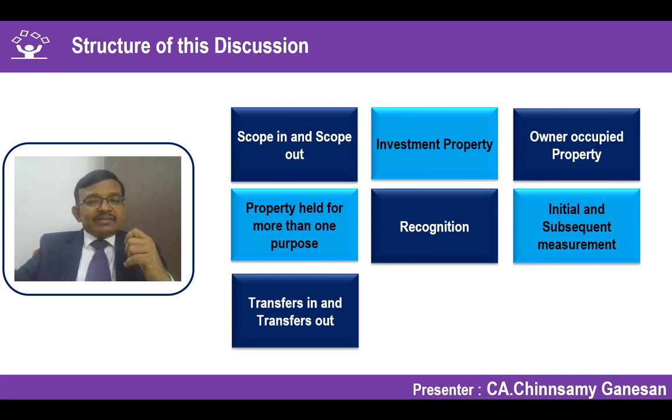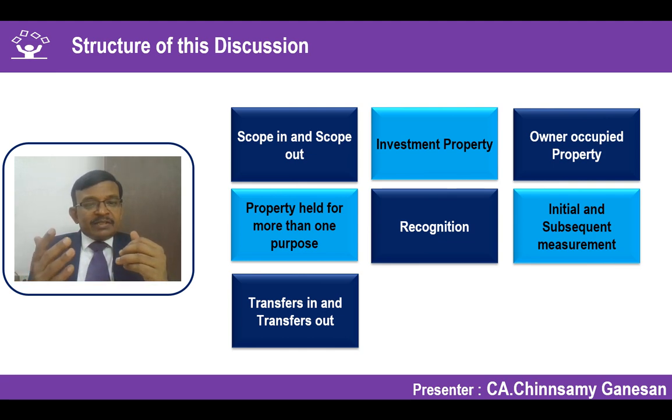In that case, there is a transfer out from the investment property category to another category, or it may be leased out as a right of use asset under Ind AS 116. That is also a transfer out from the investment property classification into another category. That is what transfers out.